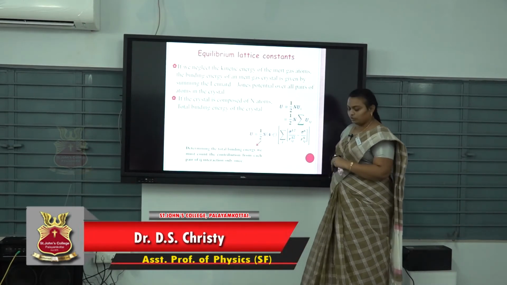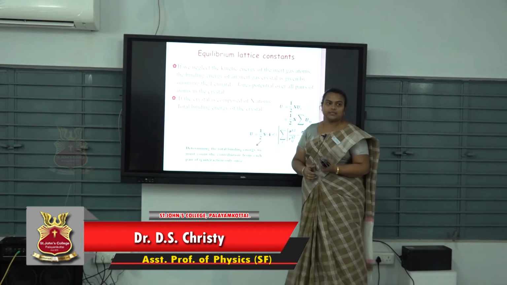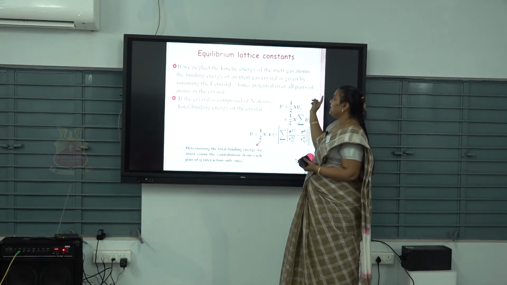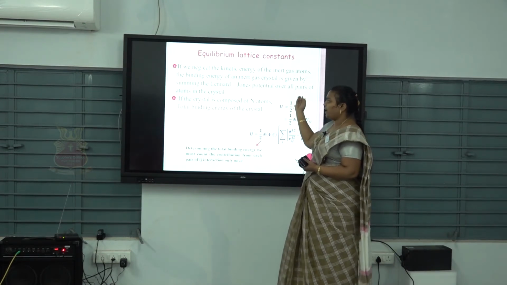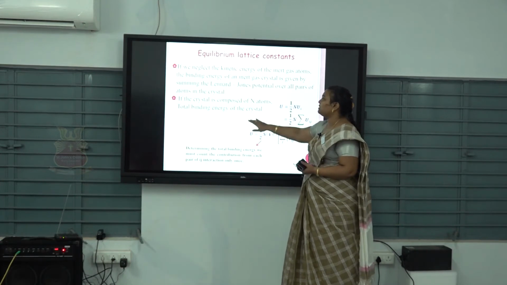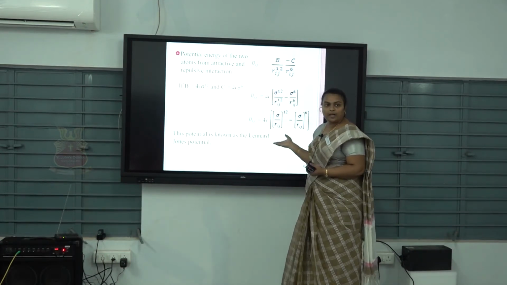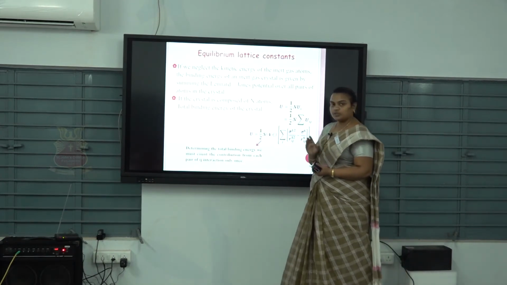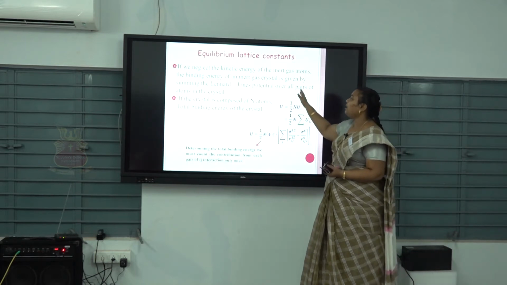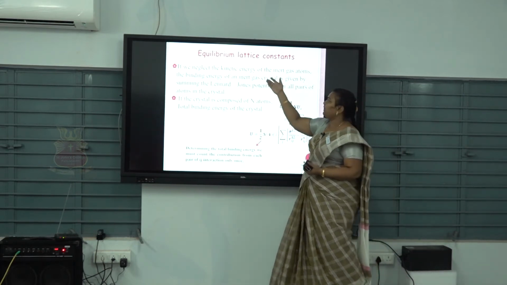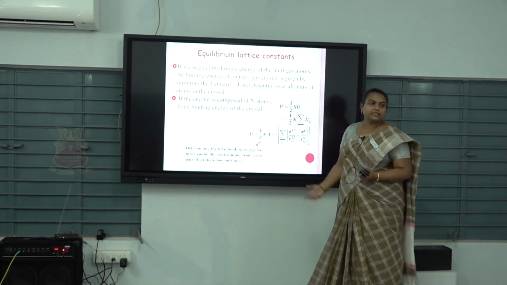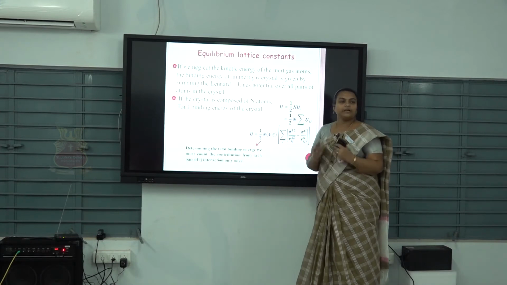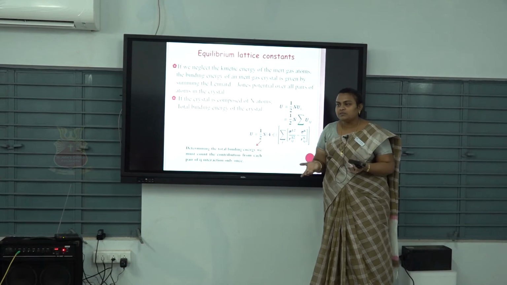Then we have to find the equilibrium lattice constants. First, we neglect the kinetic energy of the inert gas atoms. The binding energy of an inert gas crystal is given by summing the Lennard-Jones potential, 4 epsilon sigma by Rij power 12 minus sigma by Rij power 6. This potential has to be summed over all pairs of atoms in the crystal to give the binding energy of the inert gas crystals. The crystal is composed of n number of atoms. We can consider a crystal; how many atoms it has, we don't know.